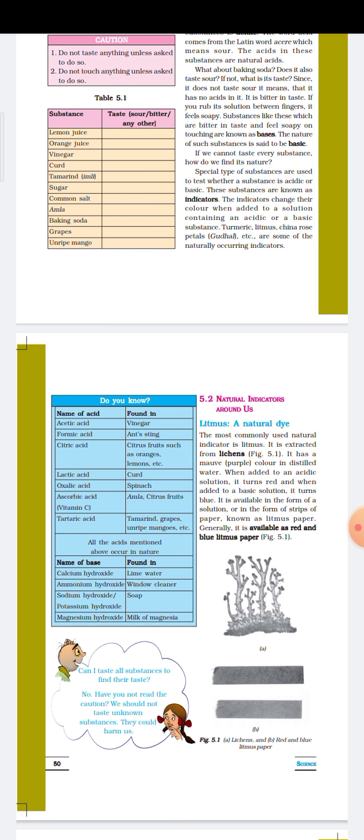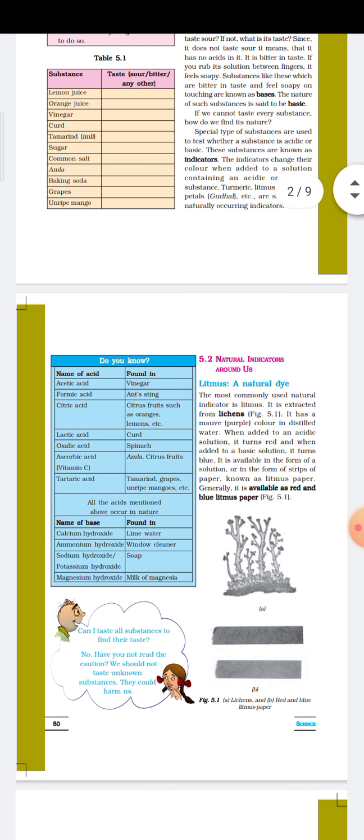You have to read this thoroughly, because questions are often asked in your exam. Suppose formic acid is given, and asked where you get formic acid, then you have to write ants' sting. In which fruits do we get citric acid? You have to write oranges, lemons, that way. So questions come like that in the exam.